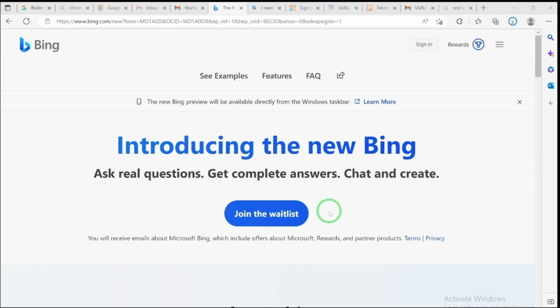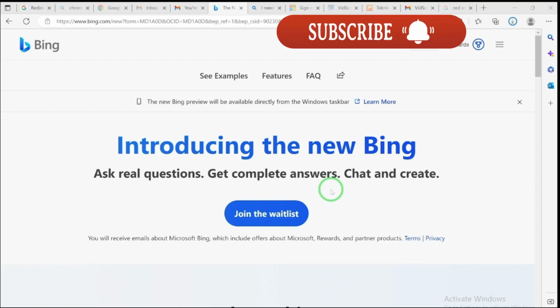Another advantage of the Bing AI is that it cites its sources. So you find the references to all the sources where it's found all the information. It will put in all the references for you. For further inquiry or for further research, you can consult those places and you'll be able to interact more and find out more information or more research about what you're working on. And additionally, Bing AI is so friendly and conversational that it gives you the answers so fast. The responses are exceptional. I thought I had seen it all with ChatGPT and Notion AI, but with this Bing AI, I think the new AI revolution is completely on.